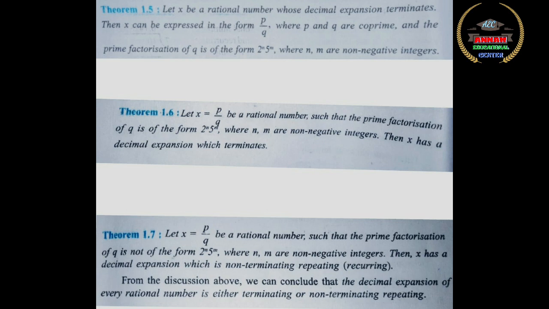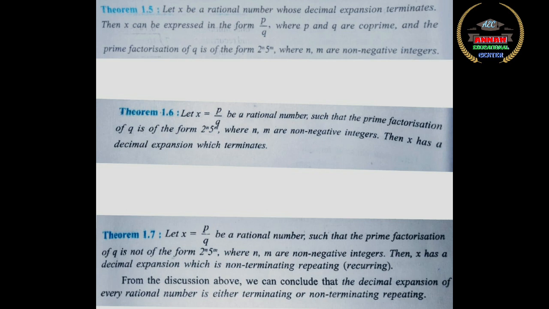And what is theorem 1.7? This is very important. Now, theorem 1.7 says, when you see the prime factorization of q, you can immediately say that the rational number is going to be having a terminating decimal expansion or non-terminating decimal expansion, that is recurring decimal expansion. How can we say that? When you prime factorize q, you have to have only powers of 2 or powers of 5 or both powers of 2 and 5.